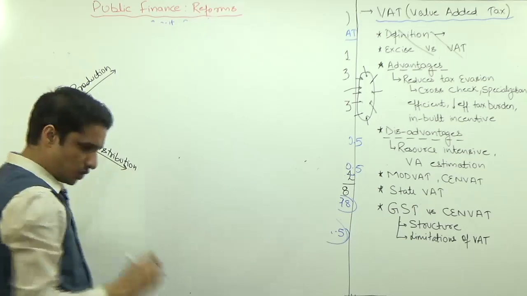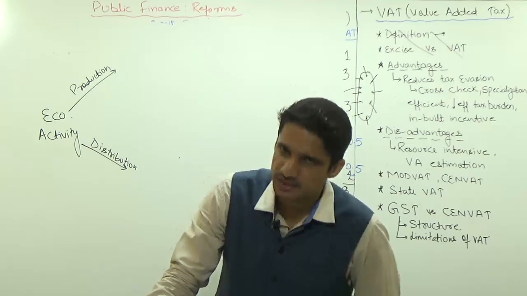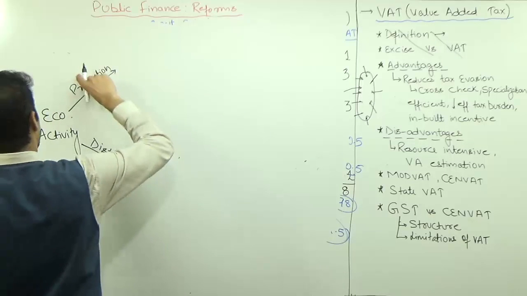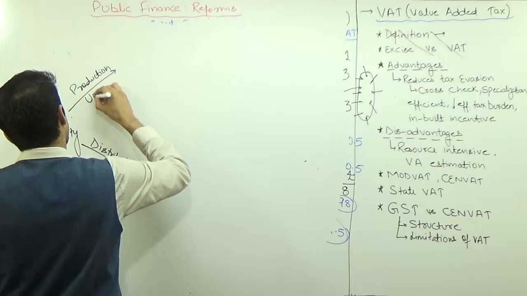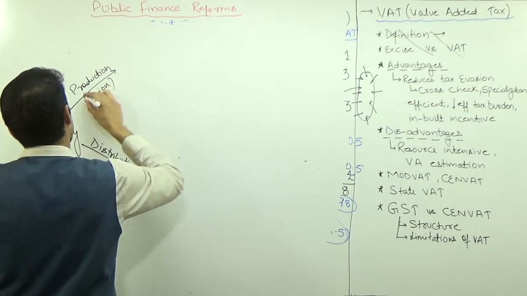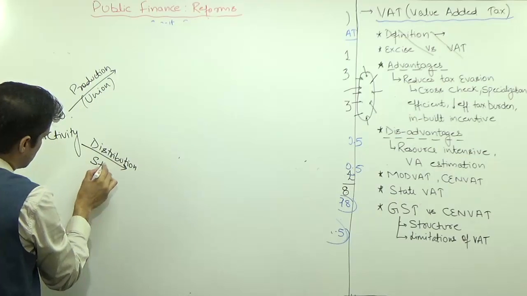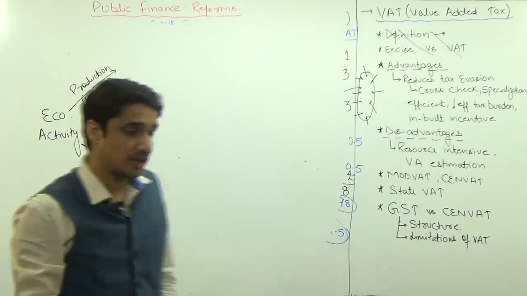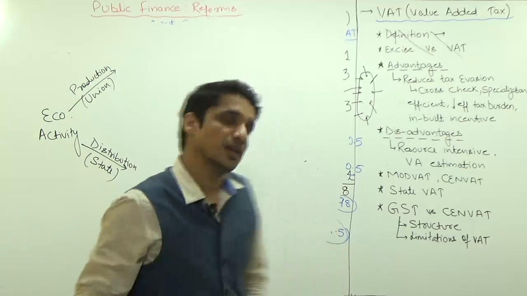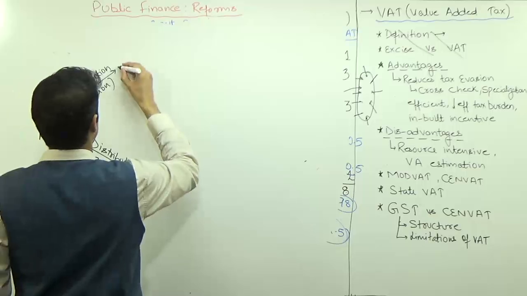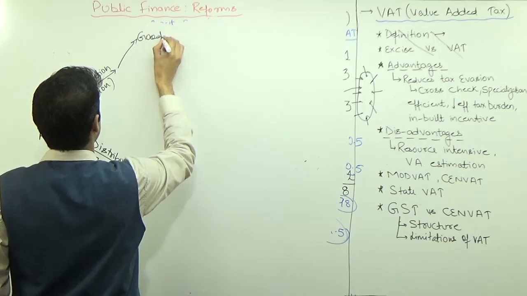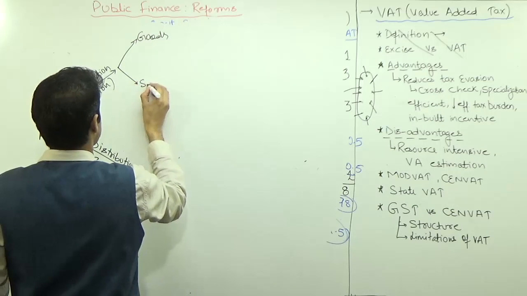As per the constitution, as per article 246, as per the schedule 7 of the constitution, production is under the union government and distribution is under the state government. So on production of anything, even if you are producing goods or services, only the union government can levy the taxes. So this can be goods or this can be services.